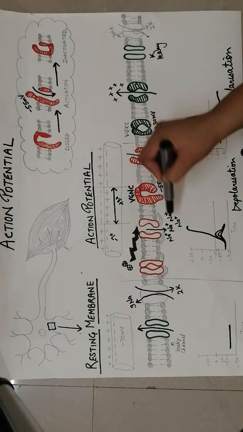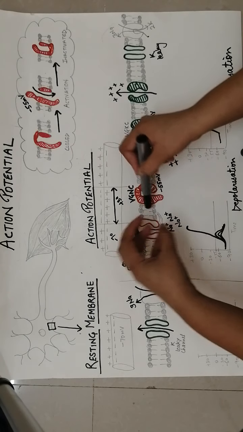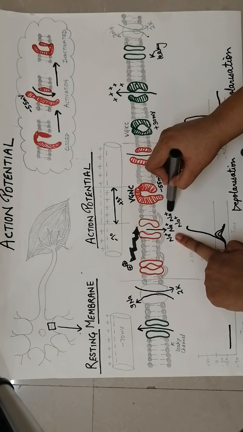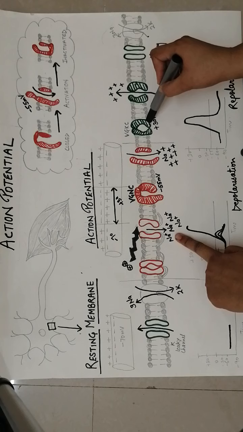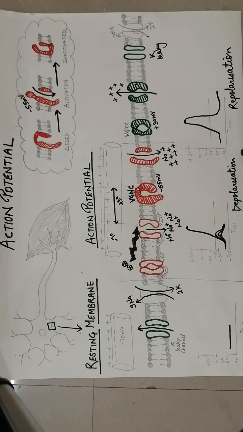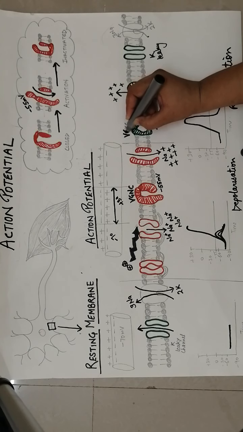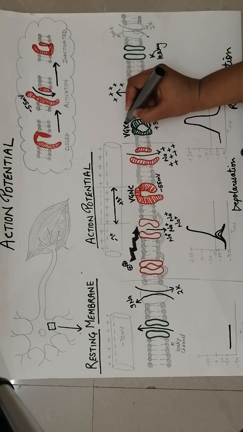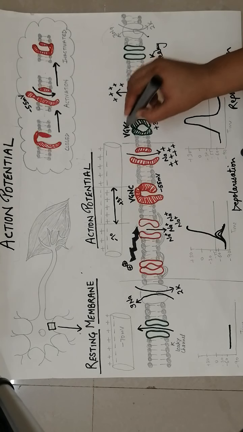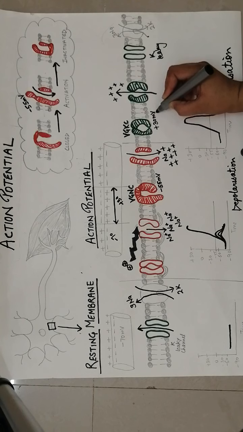But why doesn't it happen? Because before it reaches its equilibrium potential, there are voltage gated potassium channels also present. Threshold for those is plus 30 millivolt.